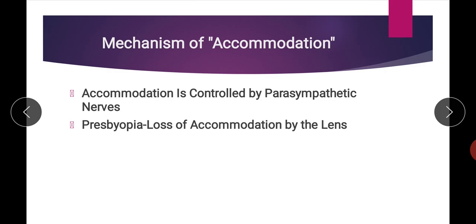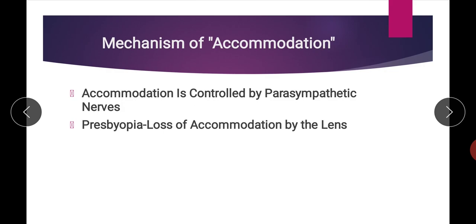Accommodation is controlled by the parasympathetic nerve. These parasympathetic fibers run in the third cranial nerve, which is the oculomotor nerve. Now presbyopia is a loss of accommodation by the lens. We have just discussed that the lens is an elastic structure made up of proteinous material. As the age increases, this protein is denatured and converted into fibrous material, and it becomes less elastic.